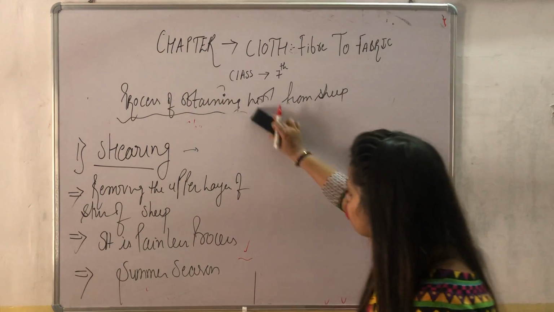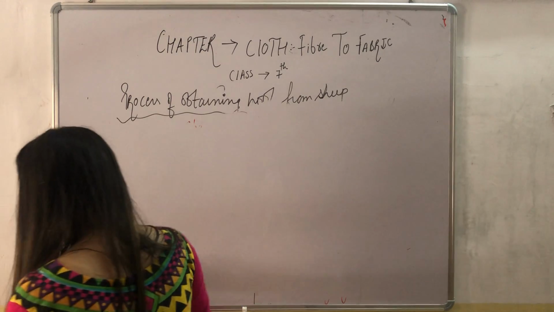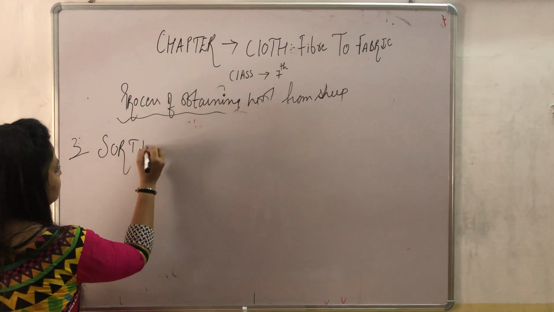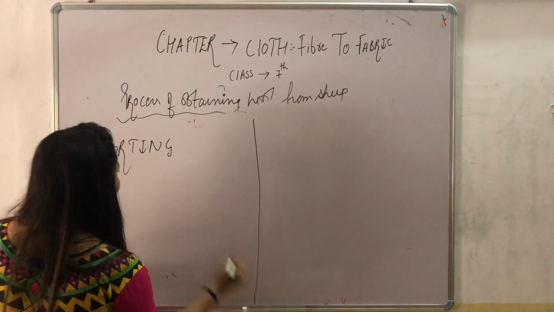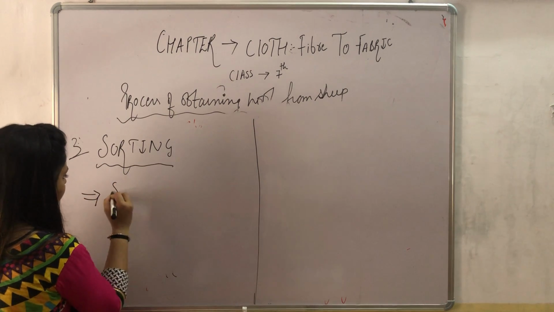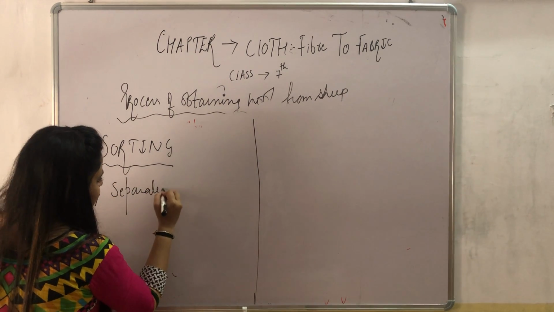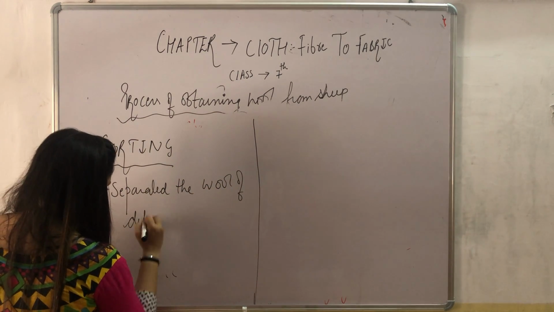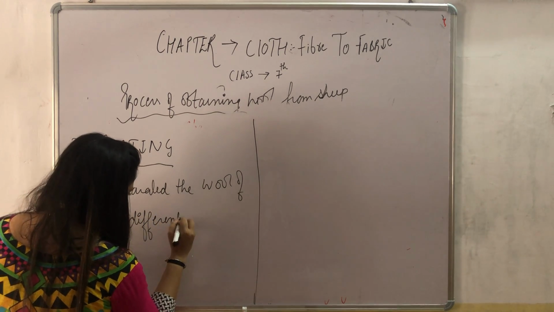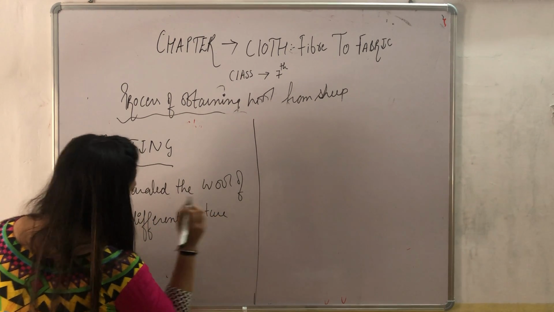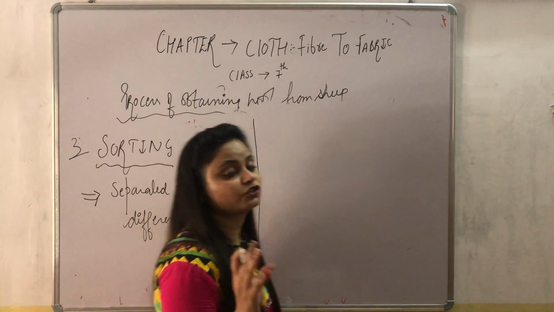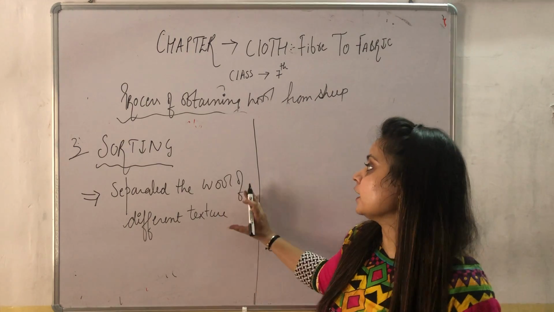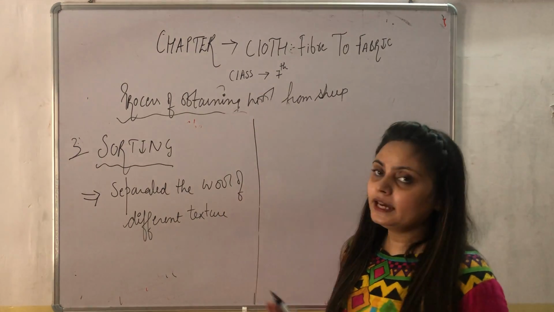Now the third one is sorting. In this sorting, we separate the wool of different textures. We separate the wool that is of different texture, because every sheep has a different kind of hair, and their hair depends on what kind of wool we obtain from them. So they have different texture, but